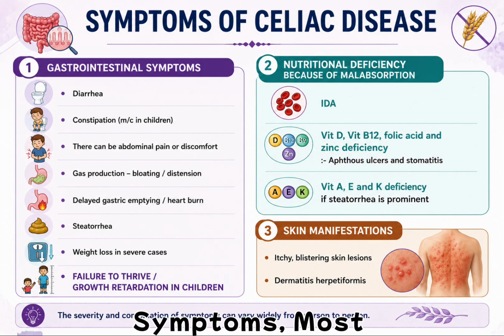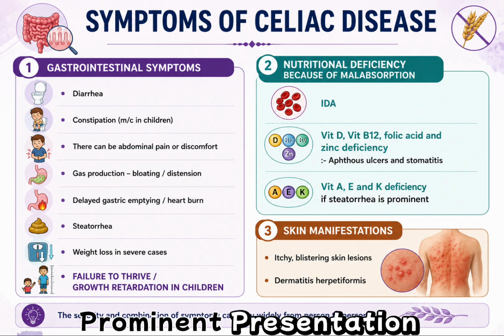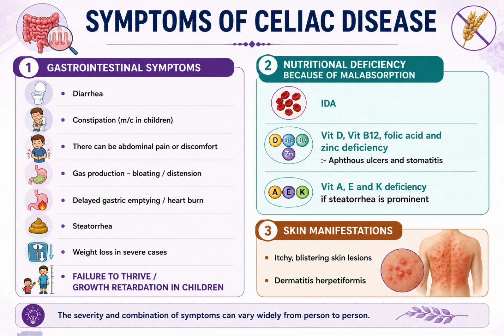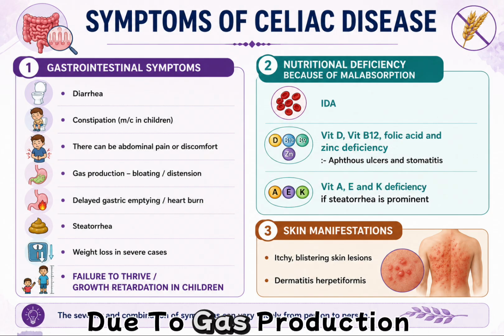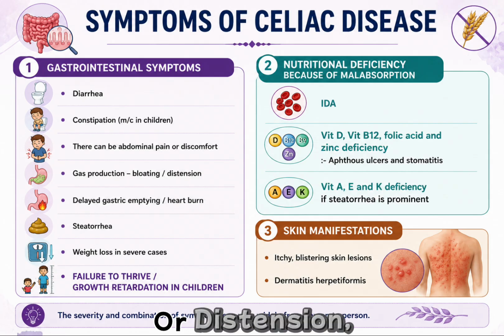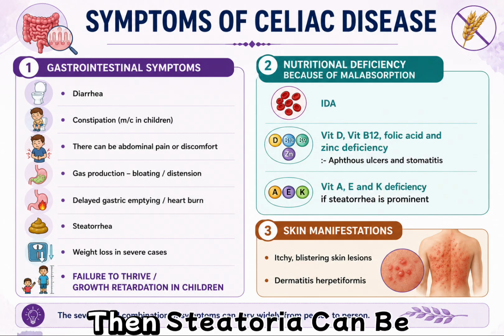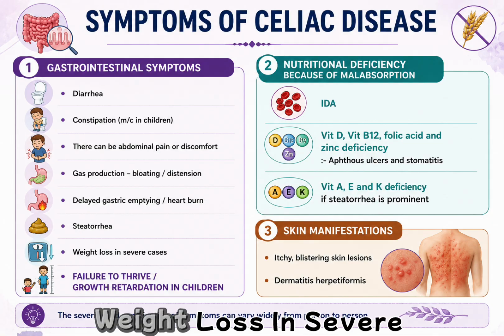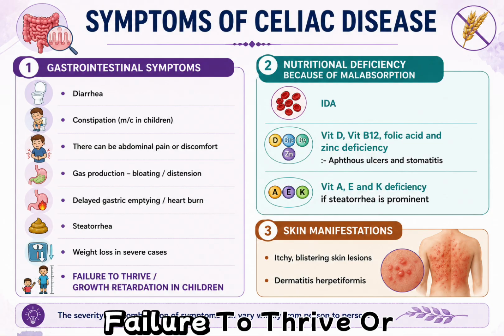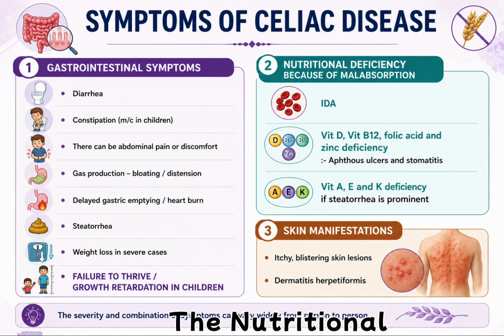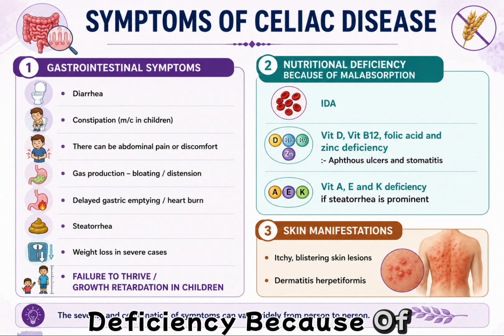Gastrointestinal symptoms are the most prominent presentation in celiac disease, like chronic diarrhea, and constipation, which is most common in children. There can be abdominal pain or discomfort. Due to gas production, there can be bloating or distension, delayed gastric emptying or heartburn. Then steatorrhea can be there, weight loss in severe cases, failure to thrive or growth retardation in children, and nutritional deficiency because of malabsorption.